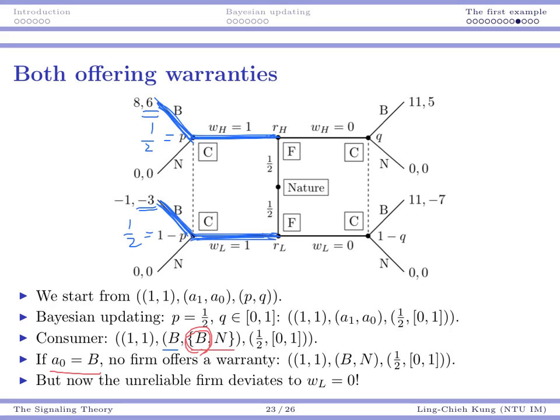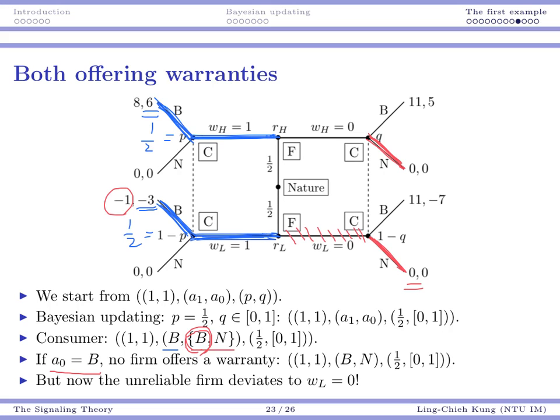However, even if A0 is N, the unreliable company will still deviate to offer no warranty. Think about this. Suppose the consumer decides not to buy it in this case. Then as a company, suppose I choose not to offer a warranty, my profit will be $0. And in the previous case, I was losing $1 because the consumer will buy the product anyway.